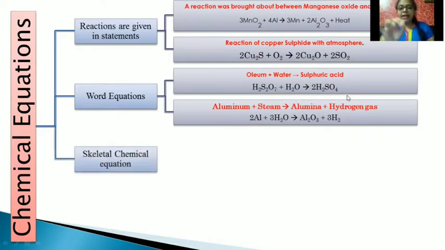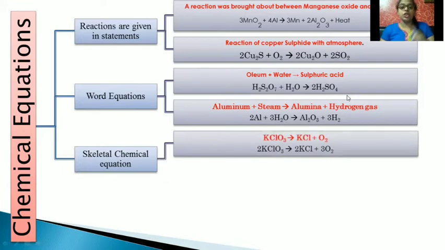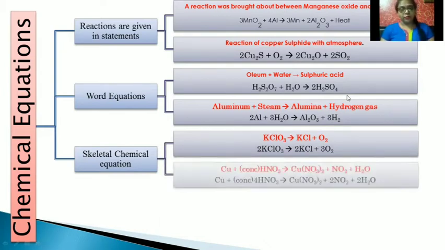Next, one more variation they can give you. They will give you a skeletal equation. Skeletal equation means they will give you the unbalanced equation, and you need to balance it. You can see the example: KClO3 gives KCl plus oxygen, that is O2. This is unbalanced. This is a skeletal equation. You need to balance it. One more example: copper, that is Cu, plus concentrated nitric acid HNO3 gives copper nitrate plus nitrogen dioxide plus water. This is also unbalanced, and you need to balance it.